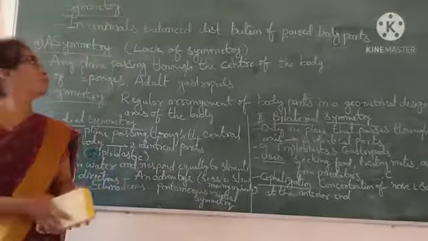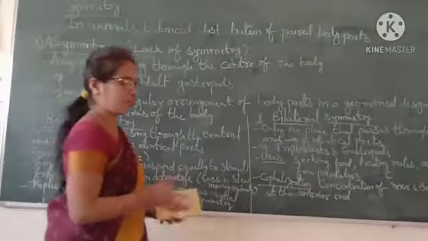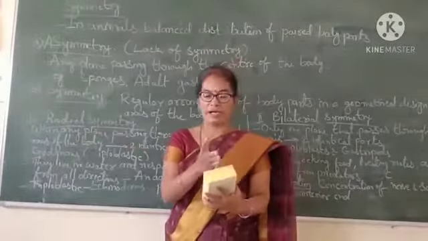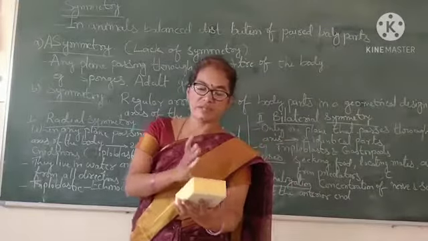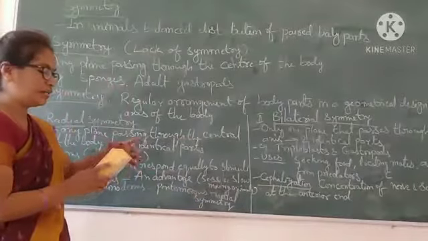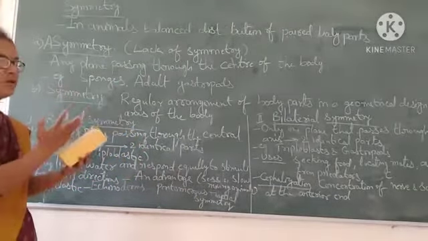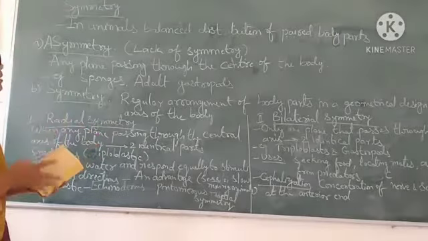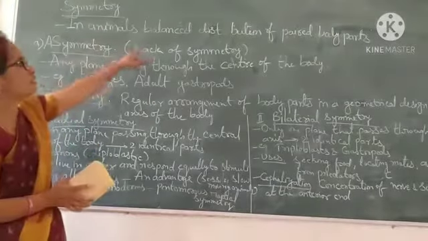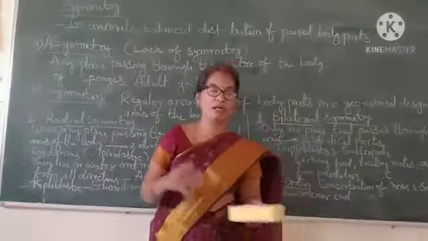Let's discuss the topic of symmetry. Okay, what is symmetry? Symmetry means if we cut at the center point, we get two equal parts. If we take anything and cut it into two equal parts, that is symmetry. In animals, the balanced distribution of paired body parts is called symmetry.